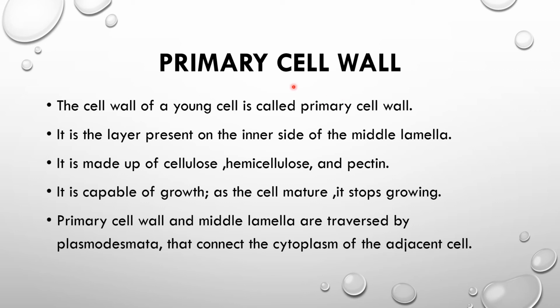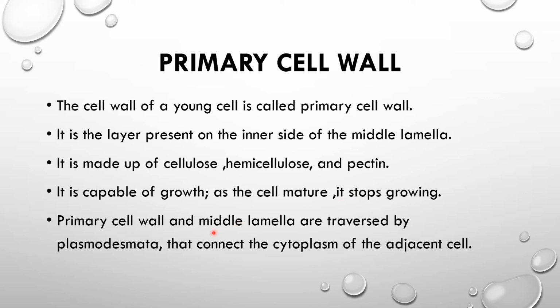Primary cell wall. The cell wall of a young cell is called primary cell wall when it is green. It is a layer present on the inner side of the middle lamella, as we have already seen in the diagram. It is made up of cellulose, that is the chemical composition of cell wall, hemicellulose and pectin. It is capable of growth. As the cell matures, it stops growing,